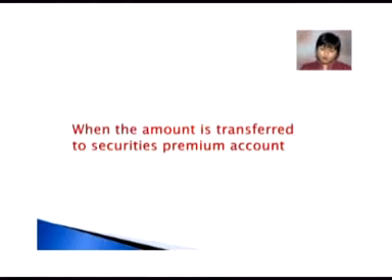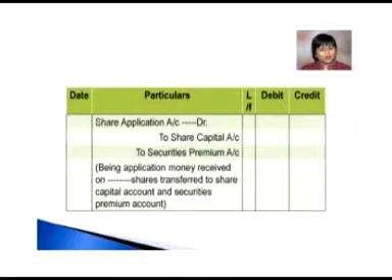Now, when the money is transferred from the respective account to the securities premium account, then the journal entry will be, let us suppose that we received the share premium with the share application. So in this case, when we are going to transfer the share application to the share capital account, the premium amount will also be transferred to the securities premium account. And the journal entry will be share application account debited to share capital account and to securities premium account, and narration will be being application money transferred to share capital account and securities premium account.